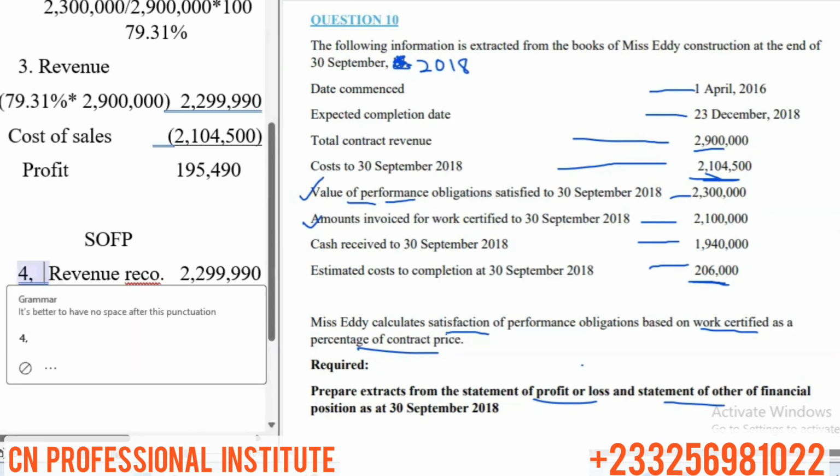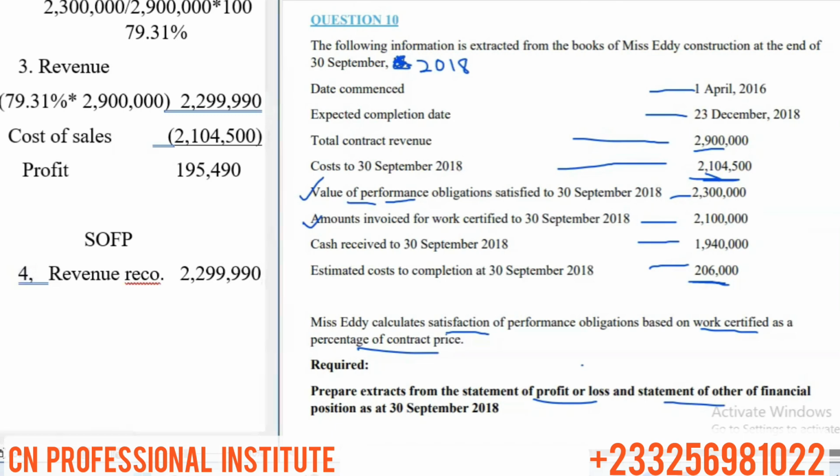Then how do we get the amount billed? Amount billed is in the question, the invoice. To get the contract asset or liability, we compare the amount billed or amount invoiced to our total revenue recognized, and then we get our contract asset or liability.